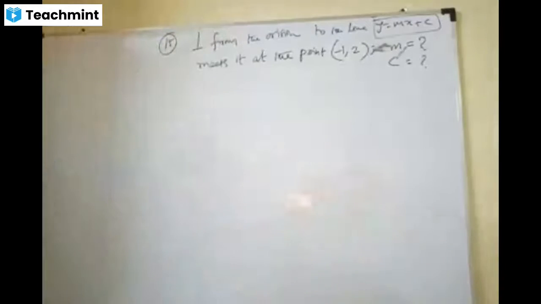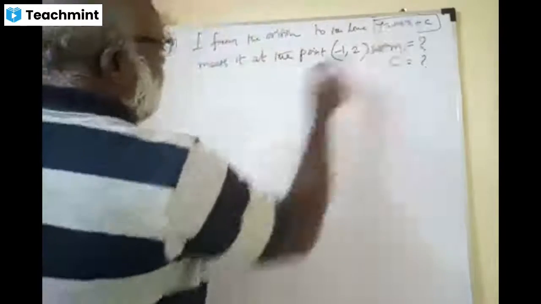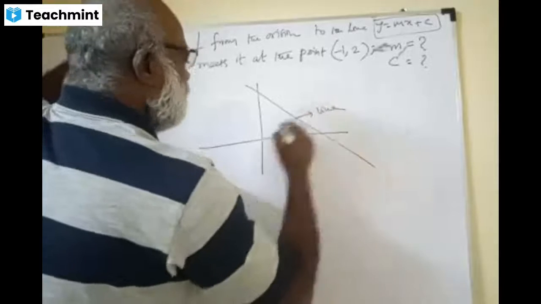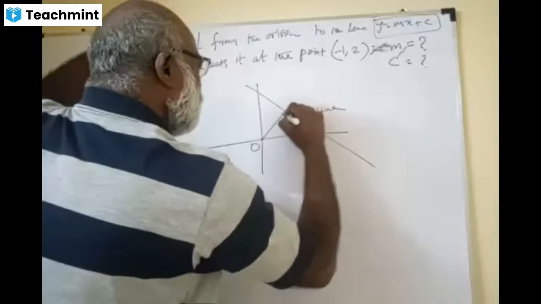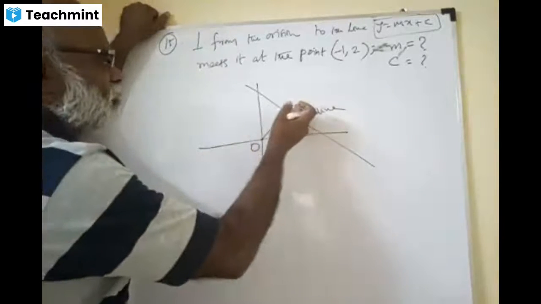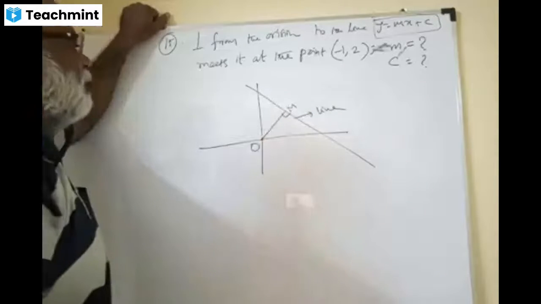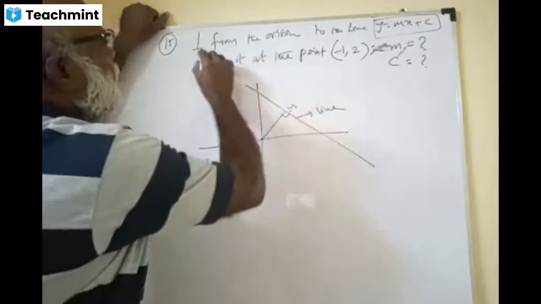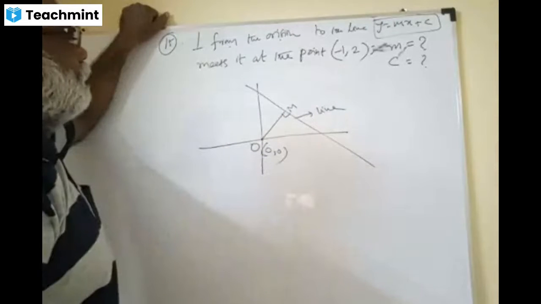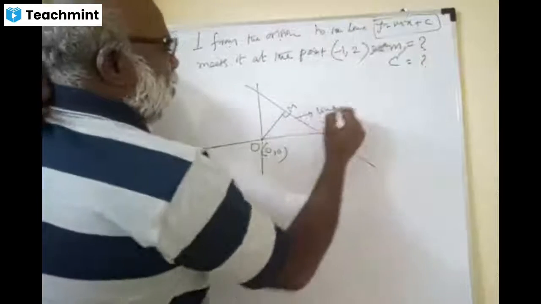Wow. If I can draw the figure, perpendicular from the origin to the line, forget about who that line is. I'll draw a line like this. This is my line. Perpendicular from the origin. Wonderful. Called as M. If you want to call it F also, nothing wrong, because it is the foot of the perpendicular, right? This is the perpendicular, and this is the foot of the perpendicular on the line. So the origin is 0, 0.